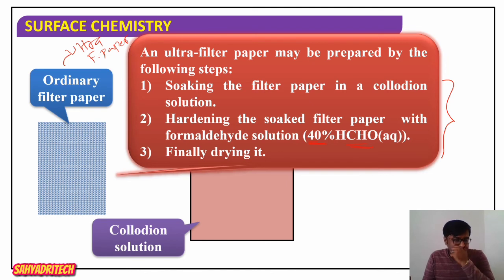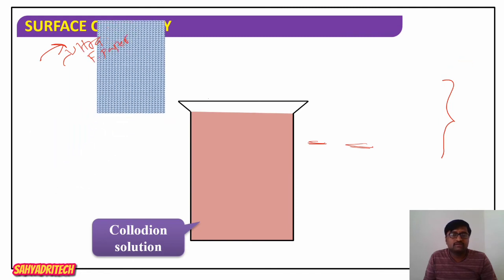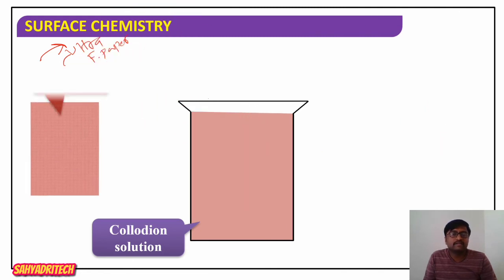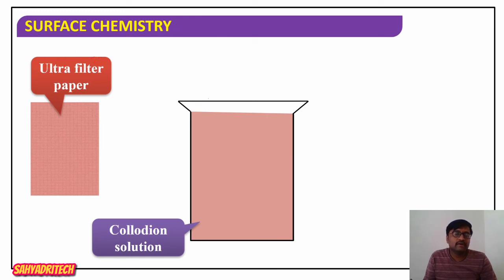The pore size will be reduced to a greater extent, which means that the ordinary filter paper is converted into ultra filter paper. So just as we said, first we soak it, then it is hardened with the formaldehyde solution and dried, so that the ordinary filter paper gets converted into an ultra filter paper.